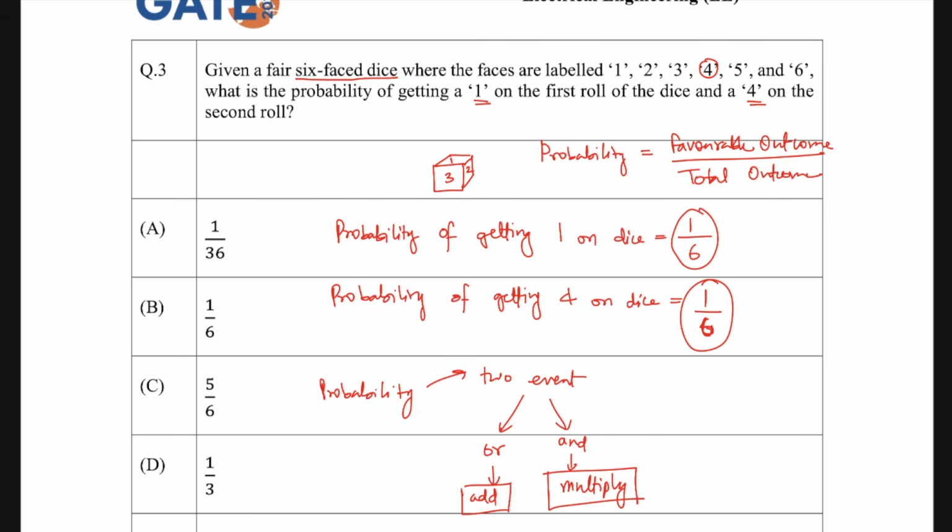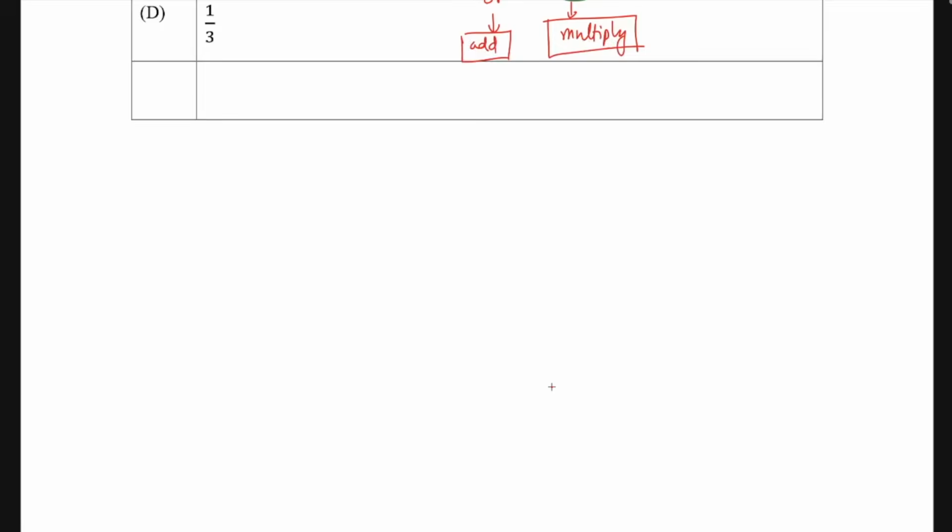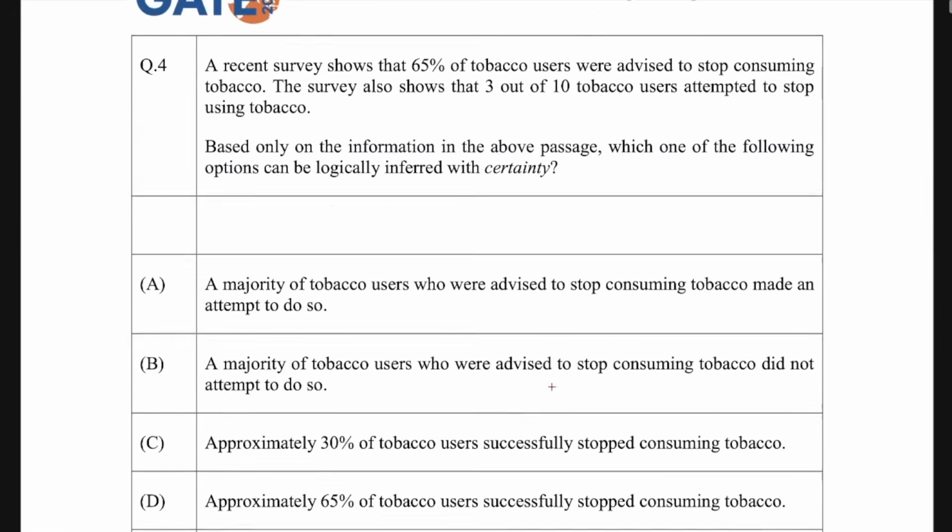So if you see this particular question, it says: what is the probability of getting 1 on the first roll of the dice and a 4 on the second roll? So "and" is there, so you have to multiply these two. So the final answer will be 1 by 6 multiplied by 1 by 6, which is 1 by 36. That's going to be your final answer. So that's the trick which you can use to solve questions related to probability if you have more than one event. It is true for more than one event. Even if you have 3 events, in that case also you can use the same logic. Okay, let's take the next question.